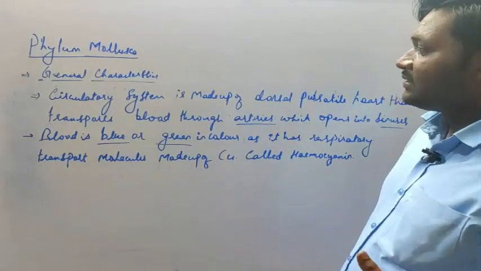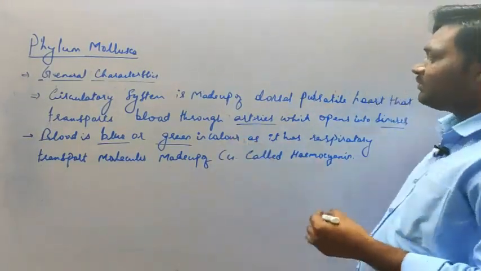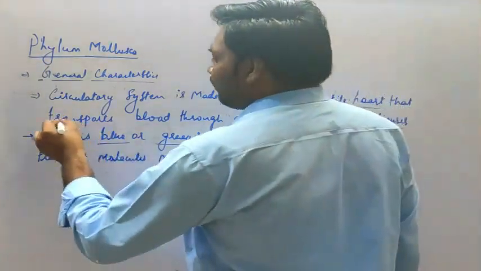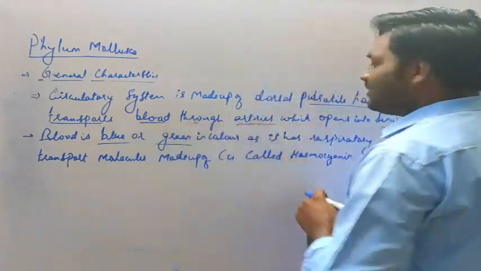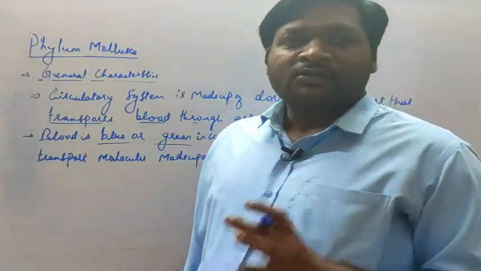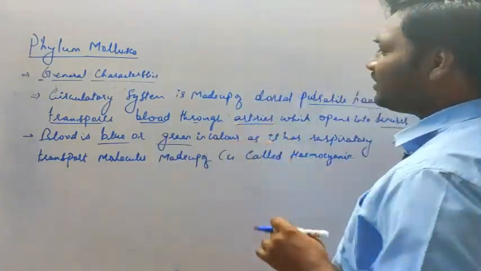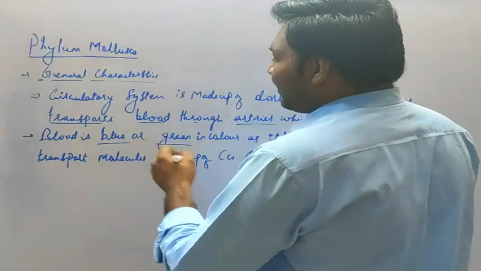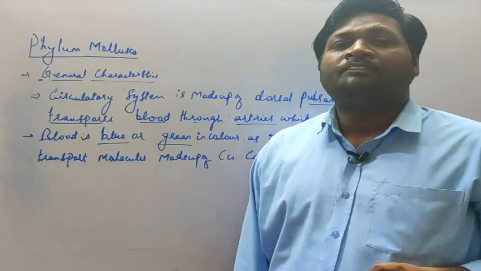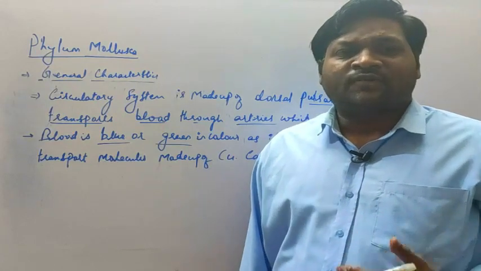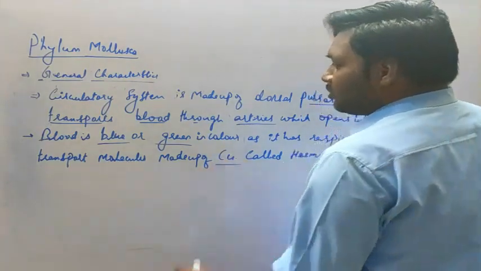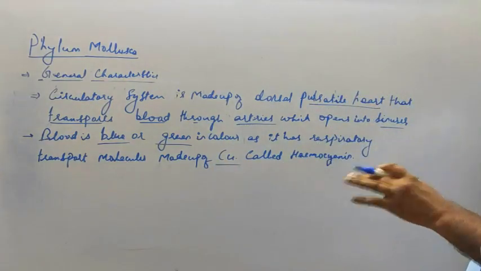So this is about the circulatory system. As you can see, the circulatory system is made up of a dorsal pulsatile heart that pumps blood through the arteries, which enter into the sinuses. Sinuses are empty cavities. So what type of circulation do they have? They have an open type of circulation, and the blood is blue or green in color due to the presence of a respiratory pigment called hemocyanin, which is composed of copper.